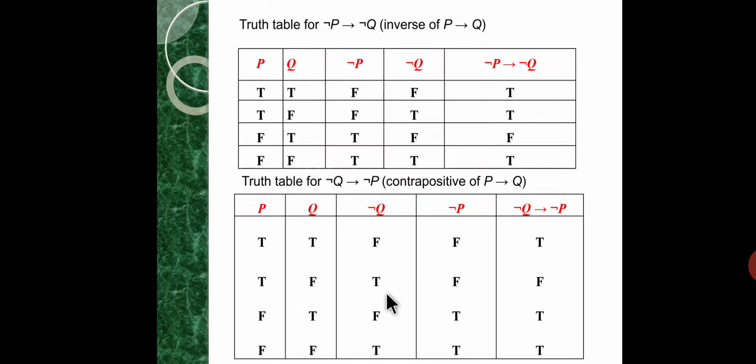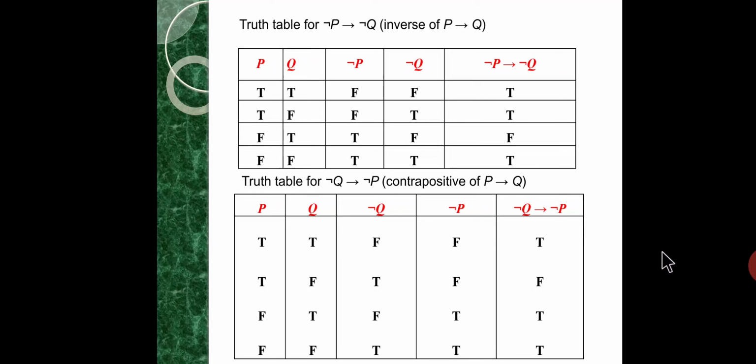So in the second case we observe negation Q has truth value true and negation P has truth value false. In this case the truth value of this conditional statement is false. In the remaining cases the truth value is true. So this is about converse, inverse and contrapositive.